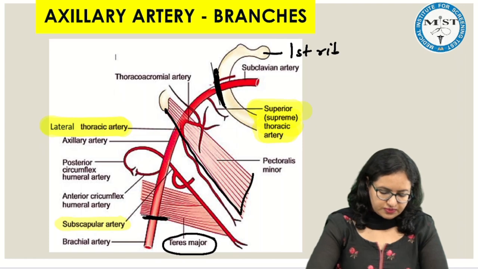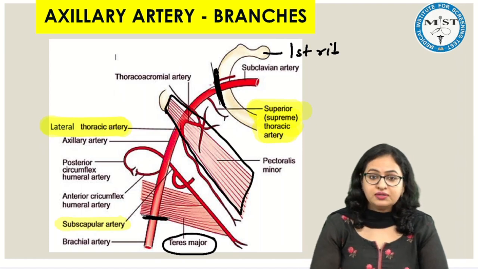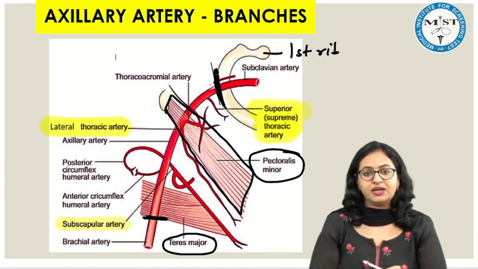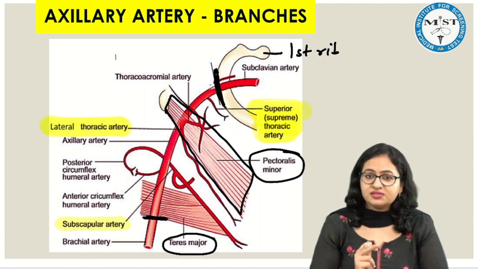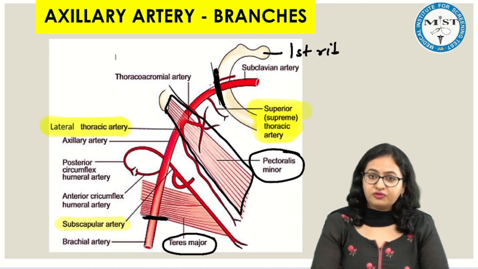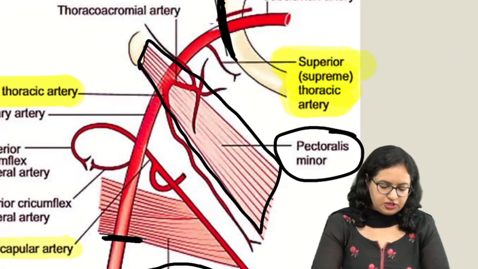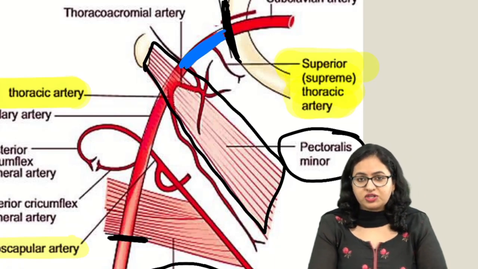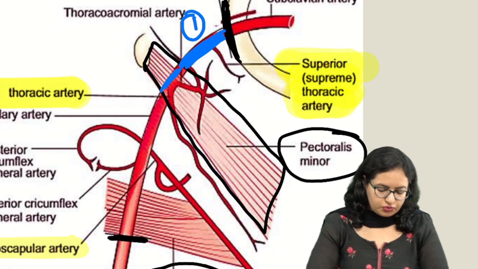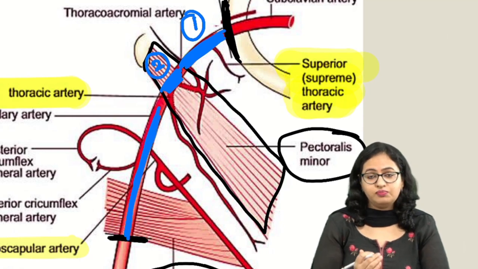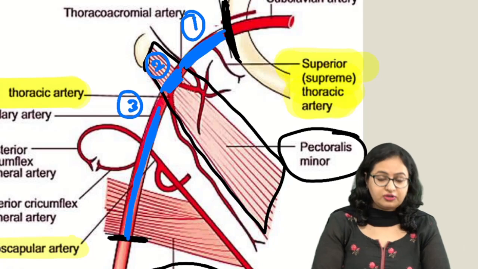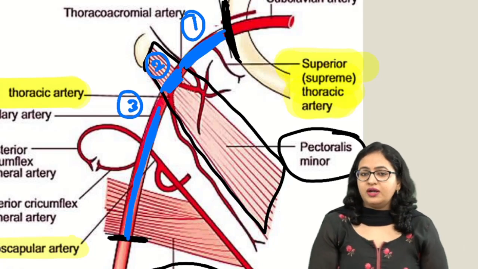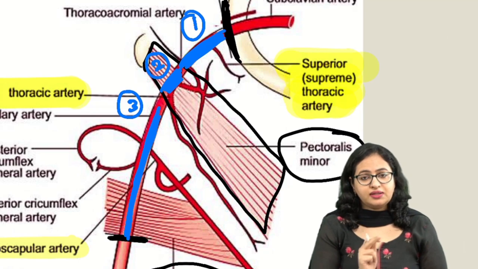And this artery is divided into three parts with the help of this muscle, which is present over here. This muscle is pectoralis minor, which divides this artery into three parts. You should be able to identify the three parts. The portion above and medial to the pectoralis minor is the first part. The portion deeper to the muscle is the second part, and the rest, lateral and below the pectoralis minor, is the third part. If you are able to identify these parts, you will be able to answer the arteries also.